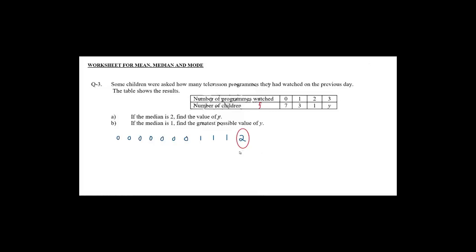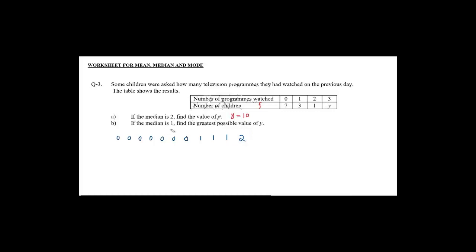therefore there must be an equal number of values on the left hand side and right hand side. Right now we have 1, 2, 3, 4, 5, 6, 7, 8, 9, 10 values. And there must be 10 values on the right hand side. And those 10 will be these 3's. This 3 will appear 10 times in this raw data that will balance 10 values on the right and 10 values on the left, and median is 2. Therefore, this y is 10.